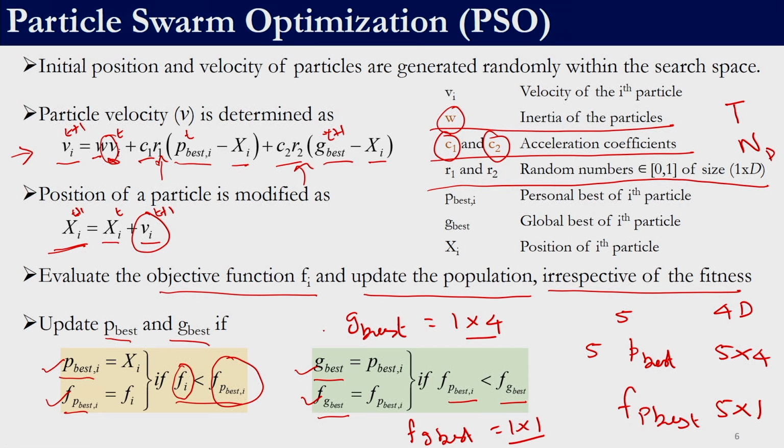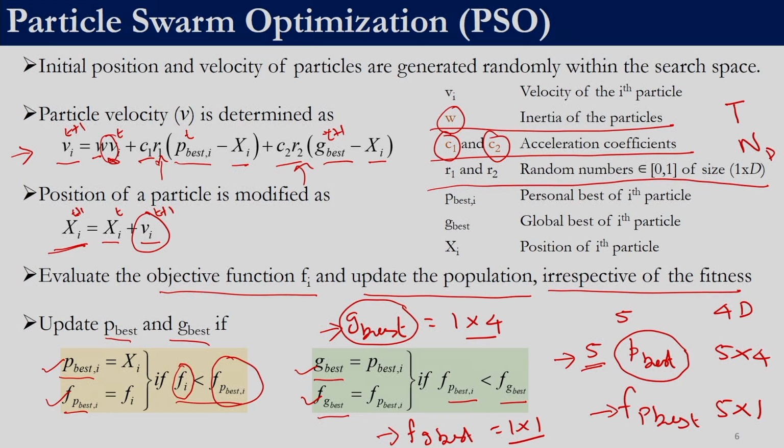So, you need to remember that G best and P best indicate the solutions, whereas f of G best and f of P best indicate the fitness function value. There is only one global best, the very name global suggests that there is only one global best. If there are 5 particles, there will be 5 P best corresponding to each particle, right. So, that is how we need to understand P best and G best.